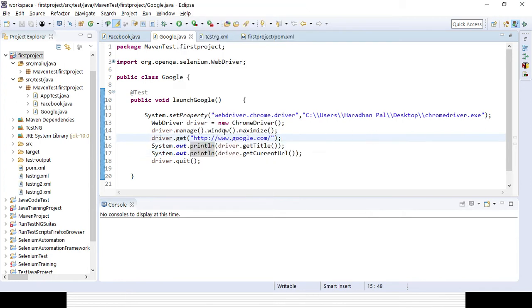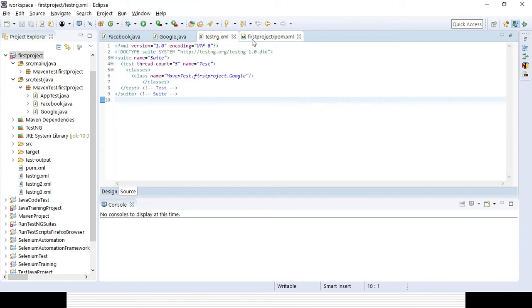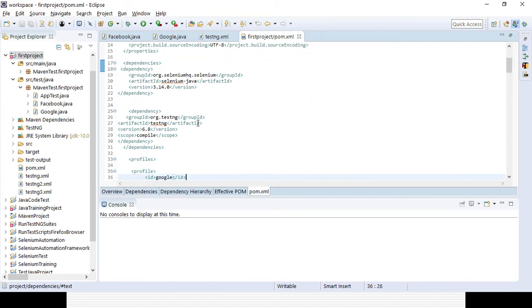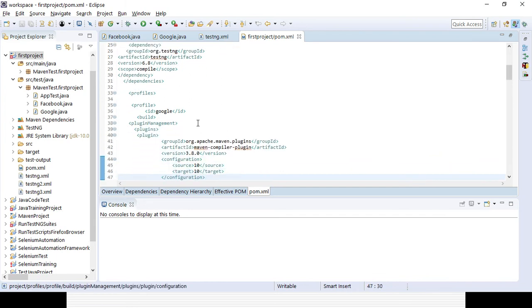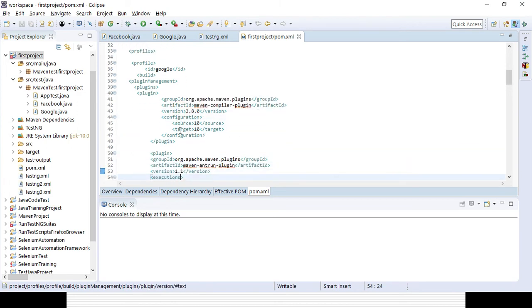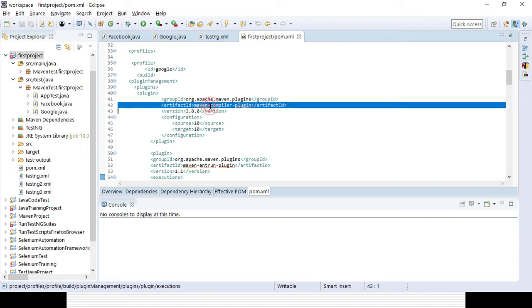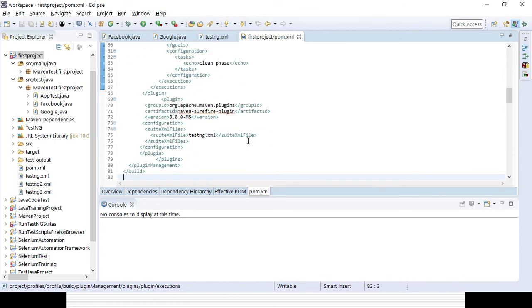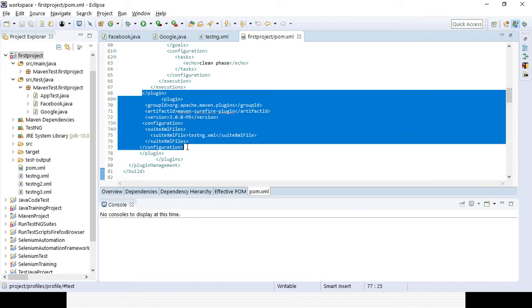Once the Maven project is successfully there and the TestNG file is already added, you need to add other plugins in the POM XML file so that you can run it with the help of the pom.xml file. Here you can see I already added some plugins. One is the Maven Compiler plugin, and another is the Maven Surefire plugin. These are the two plugins we need to add, inside plugins.